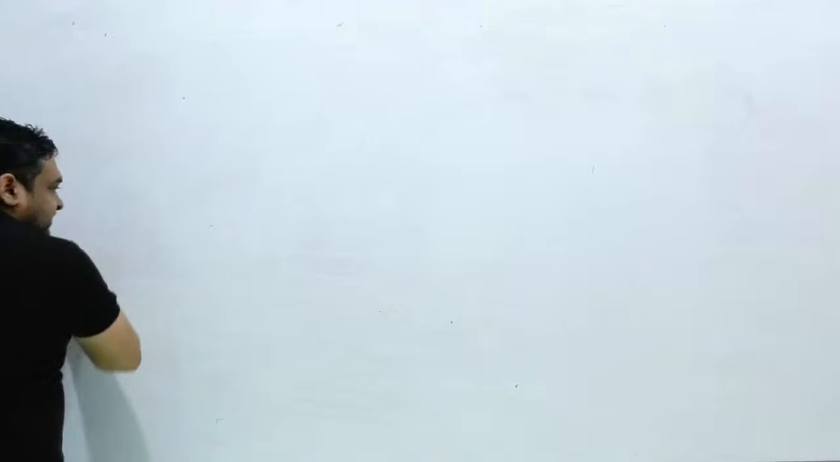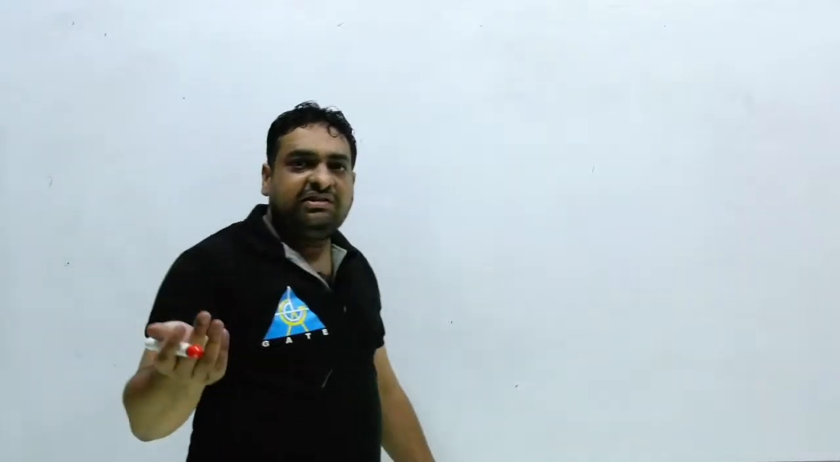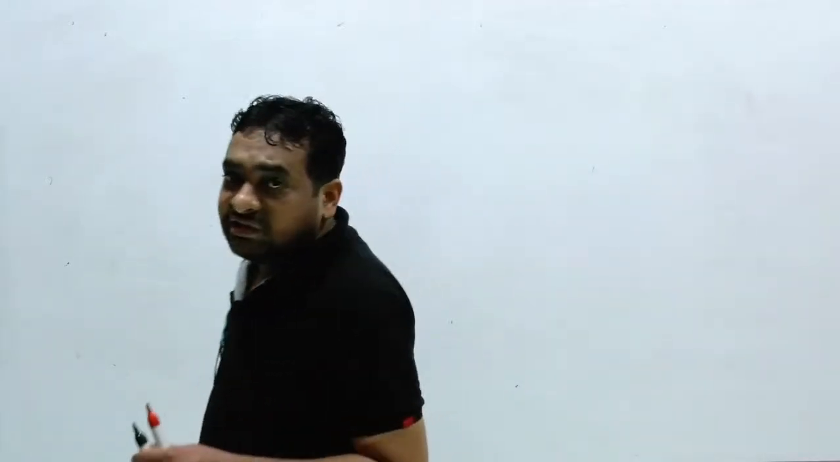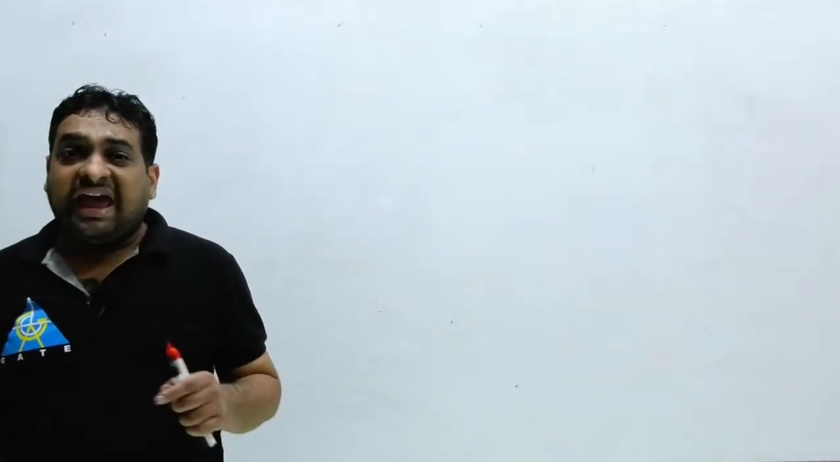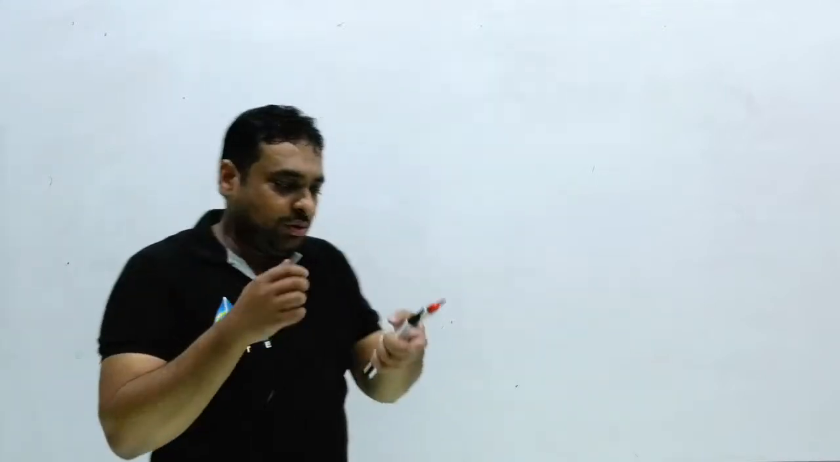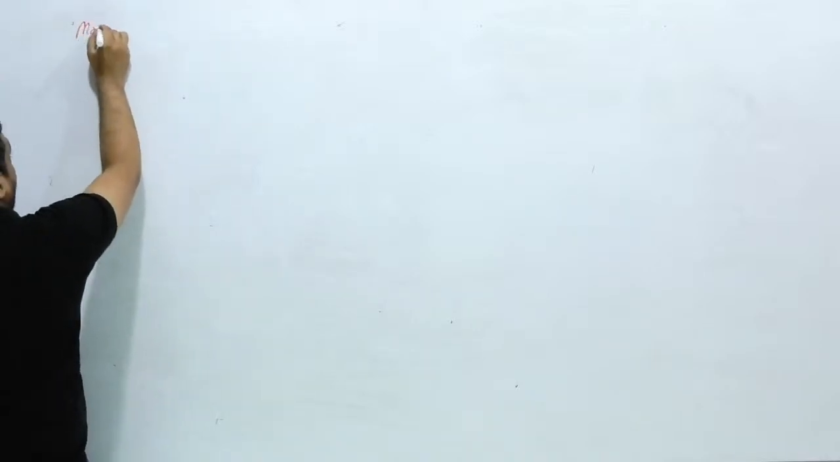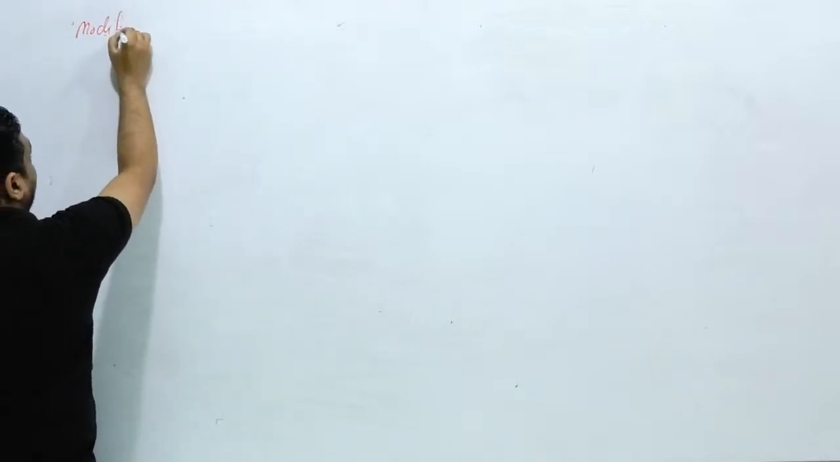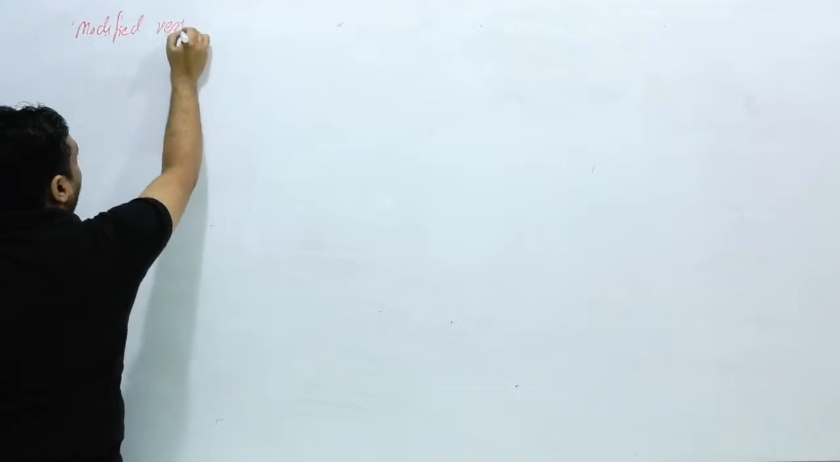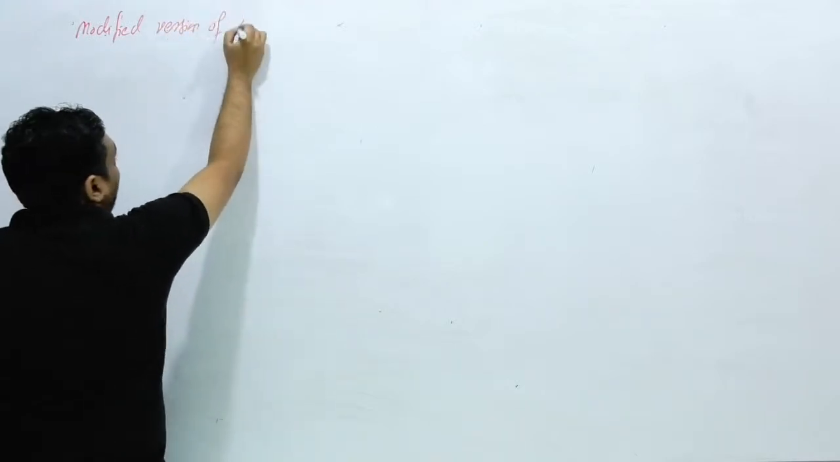Now my next target: why is modification required? Because in the decoder circuit there is one disadvantage. What disadvantage? We have to connect extra logic gates, which means again you have to solder or connect like this. Now our next topic from here is the modified version of the decoder.